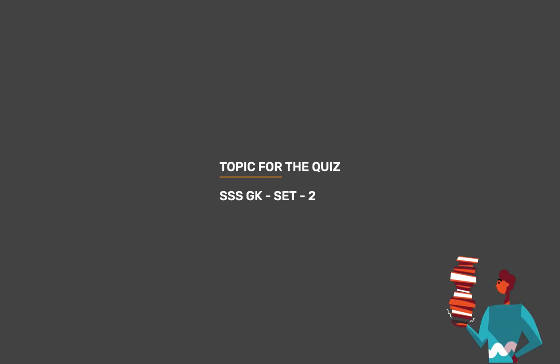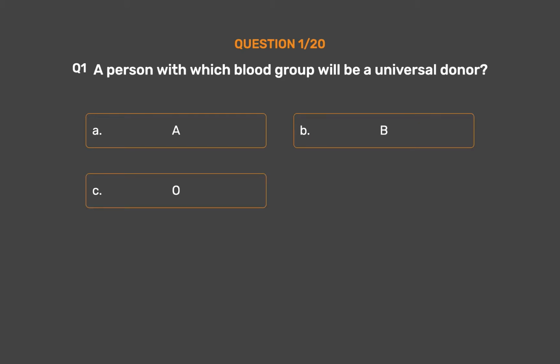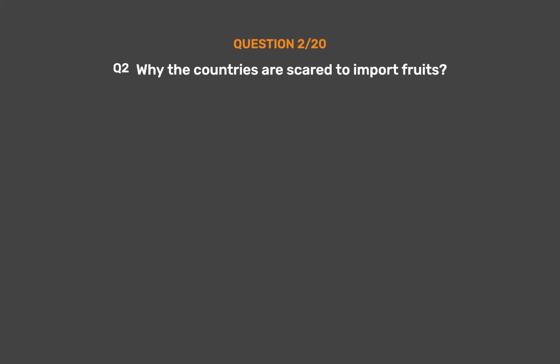Topic for today's quiz is SSS GK, Set 2. Question number 1. A person with which blood group will be a universal donor? Option A. A. Option B. B. Option C. O. Option D. AB. The correct answer is option C. O.